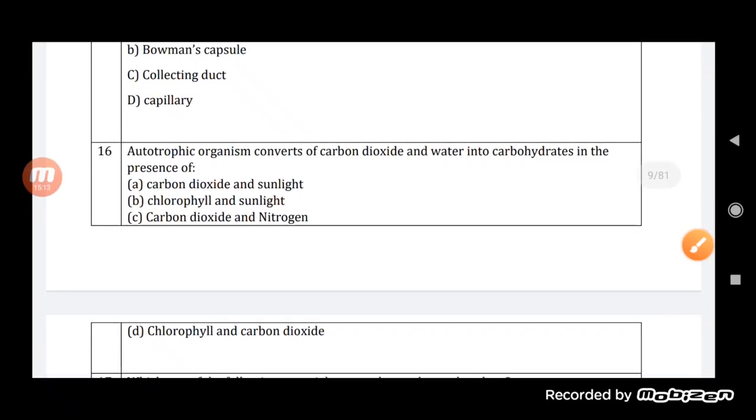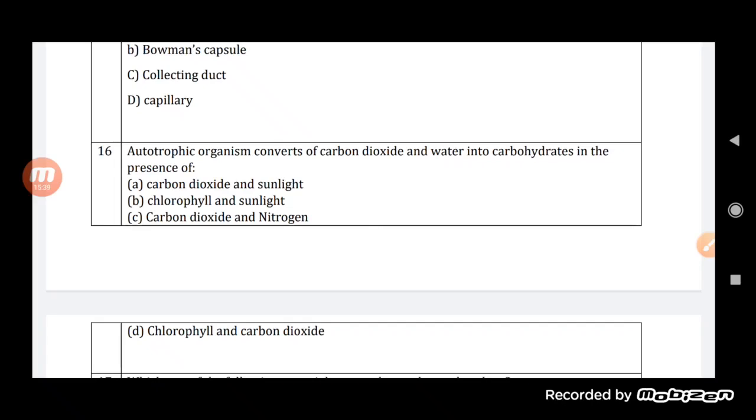Now, autotrophic organisms convert carbon dioxide and water into carbohydrate in the presence of? Actually it occurs in the presence of chlorophyll and sunlight. You know that chlorophyll basically helps in trapping the sunlight.